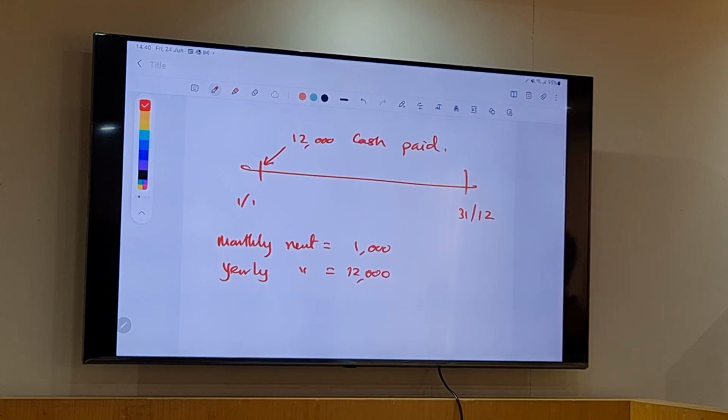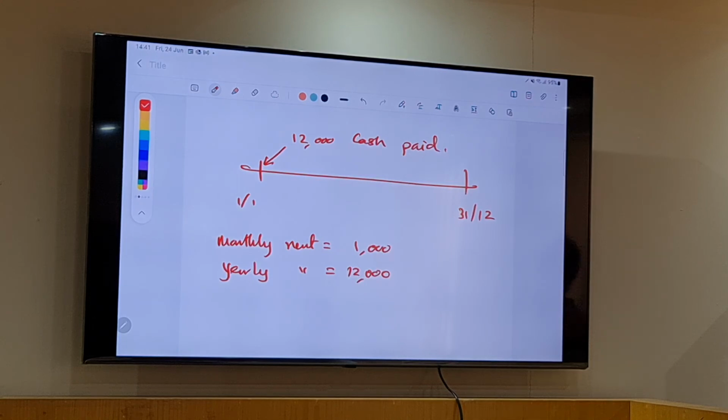Here, he paid $12,000 on 1 January. But the agreement is that the tenant should be staying in this house for the entire 12 months. Has he stayed? No. So, has he received the required rights of the property for the 12 months as a tenant? No. But the tenant has paid the money.